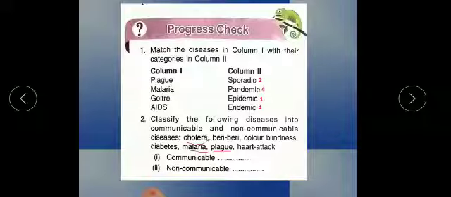Okay, now children, the second exercise: a few review questions are given on page number 164. On page 164 multiple choice type questions are given. First one: a disease widely spread worldwide is known as pandemic. So you can see the answer is part C. Now we are facing lockdown due to one of the pandemic diseases, which is COVID-19, the coronavirus.